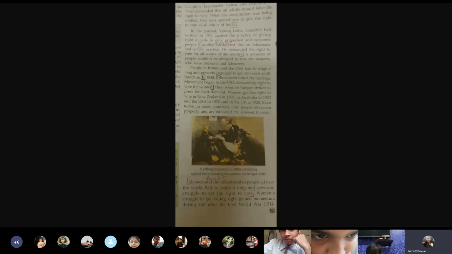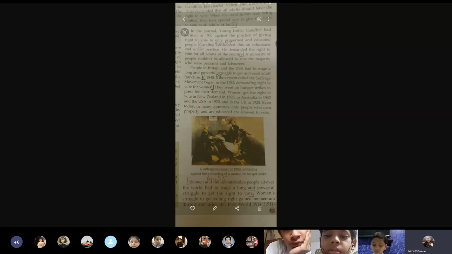So in 1848, underline the date, underline the movement's name. It is 1848 and the name of the movement is Suffrage Movement. Now there were hunger strikes to press for their demand. Women got the right to vote in New Zealand in 1893, in Australia in 1902, and USA in 1920, in UK 1928. Even today, in many countries, only people who own property and are educated are allowed to vote.